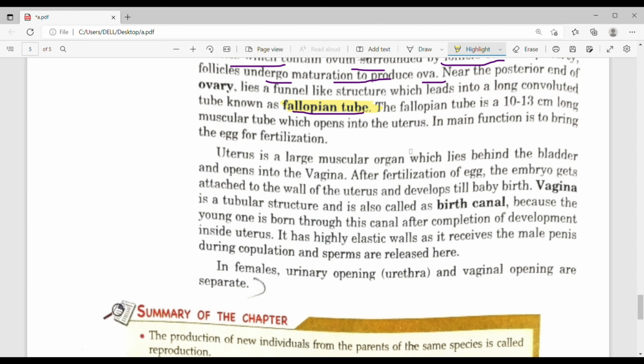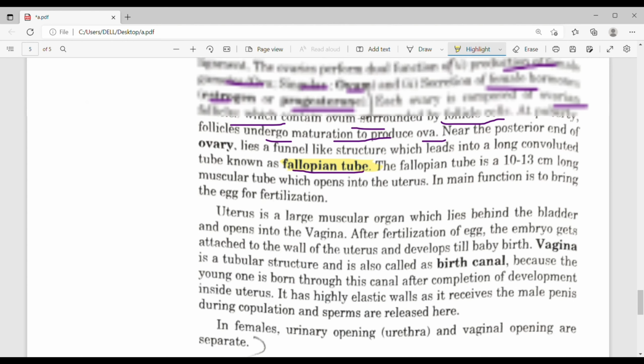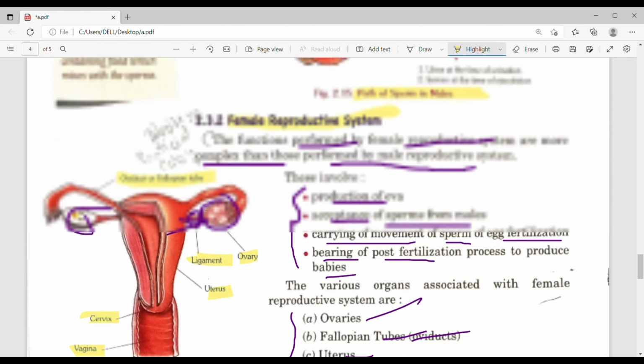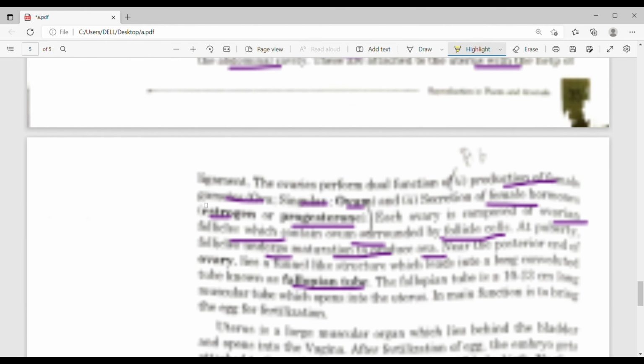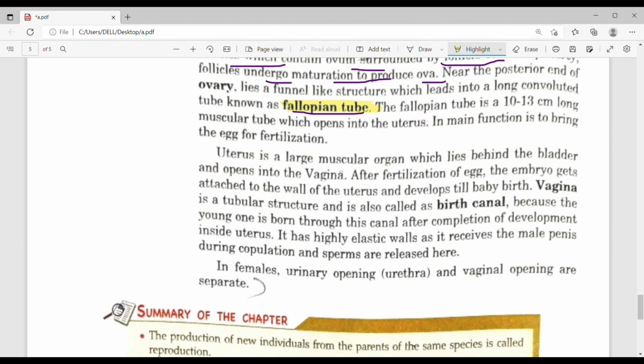This opens into an elastic bag from both sides known as uterus. Fallopian tube is a 10 to 13 centimeter muscular tube. The main function is to bring the egg for fertilization.